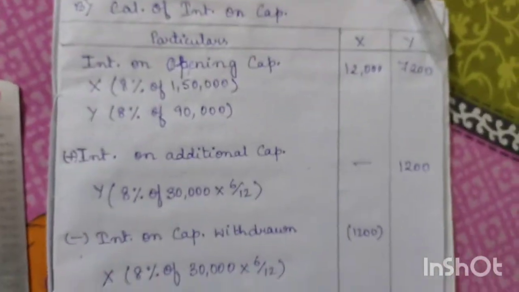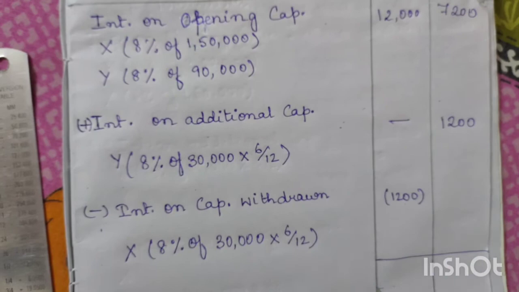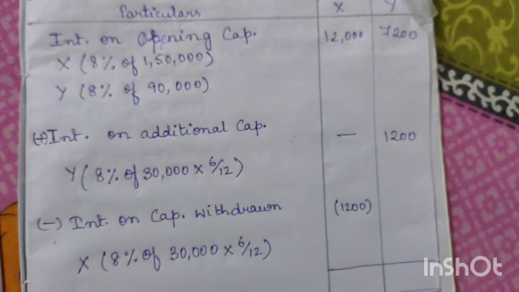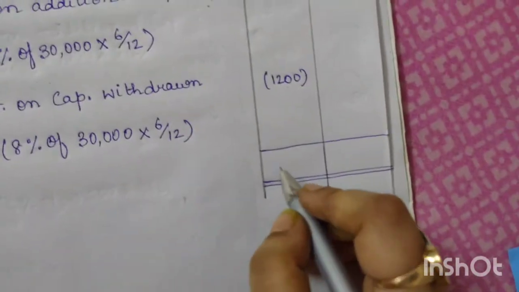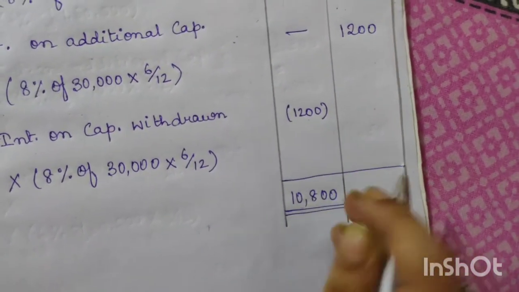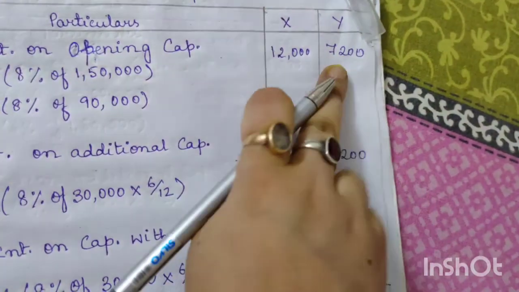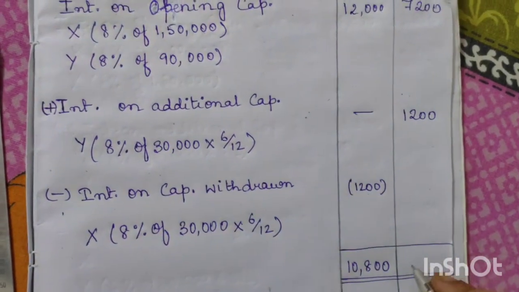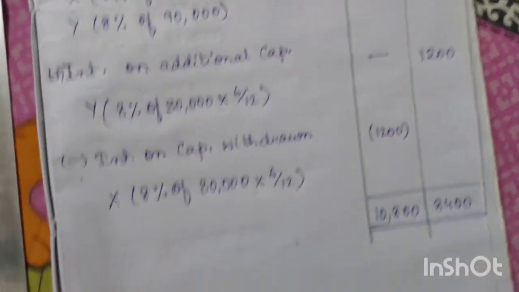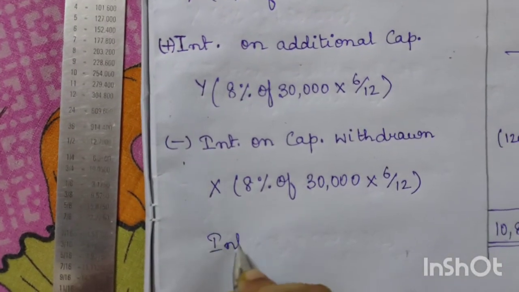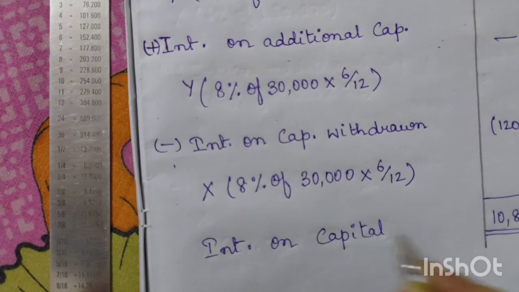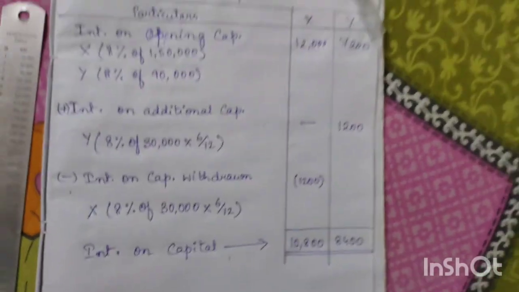Now if we do the total of both the amount columns, for X, 12,000 minus 1200, we will get 10,800. In case of Y, 7,200, since it is additional capital, plus 1200, we will get 8,400. So this will become the interest on capital. Okay, so it is done.